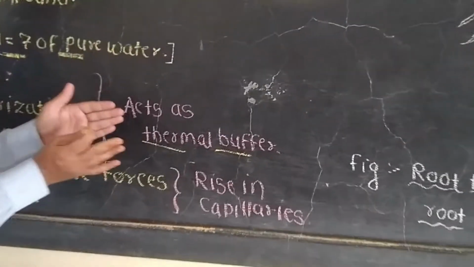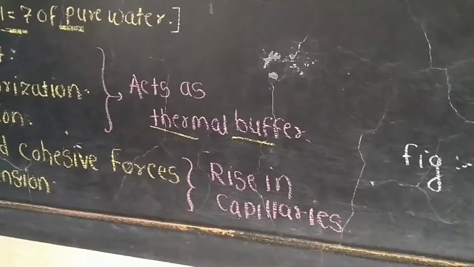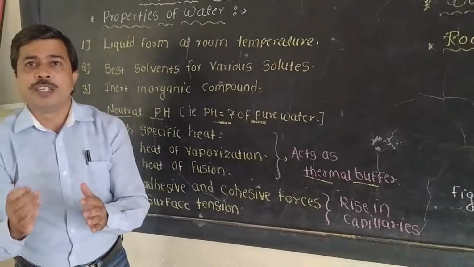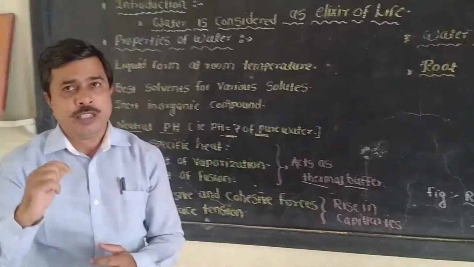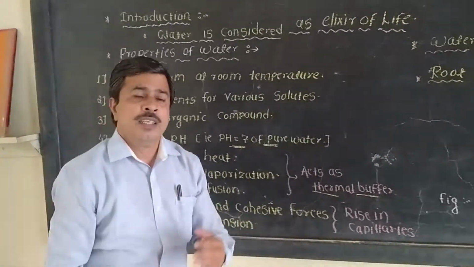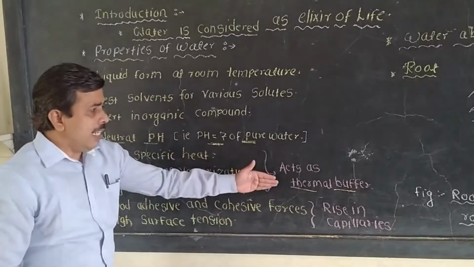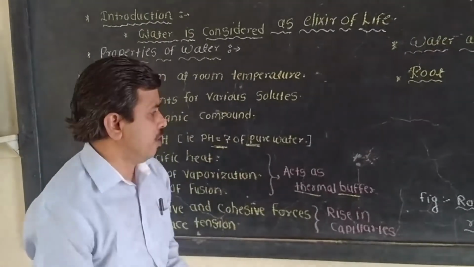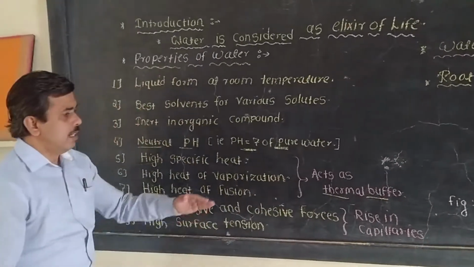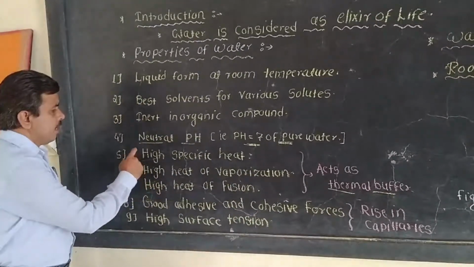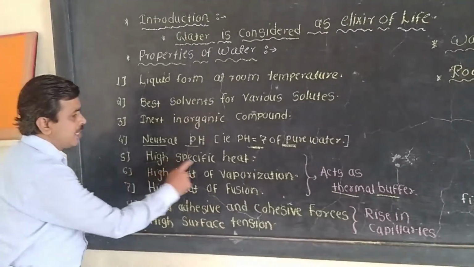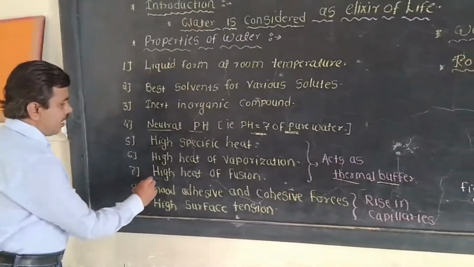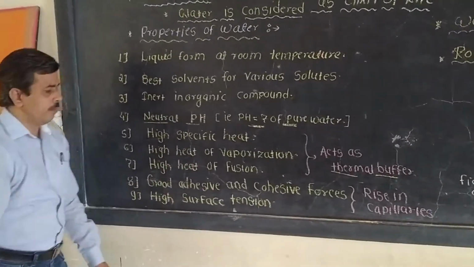A buffer is a substance which maintains the temperature. Generally in chemical reactions the temperature increases, but by adding this buffer it maintains the temperature of that reaction. So water acts as a thermal buffer due to these three important properties: high specific heat, high heat of vaporization, and high heat of fusion.